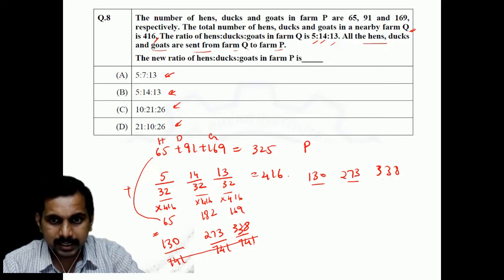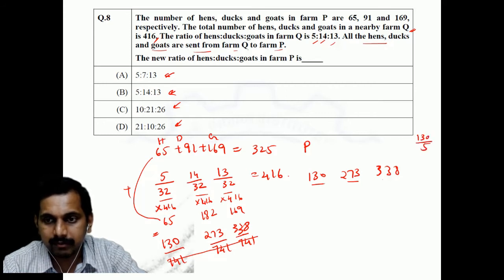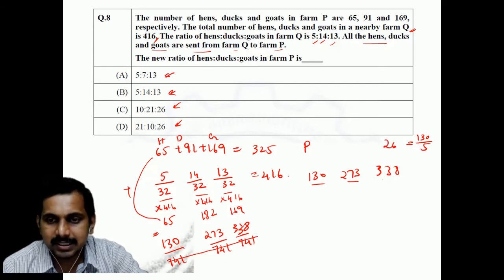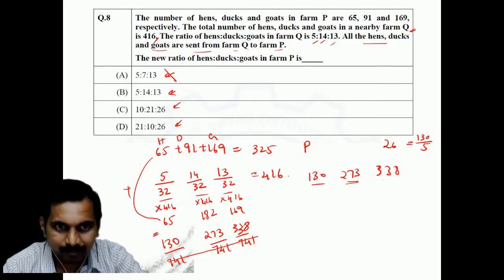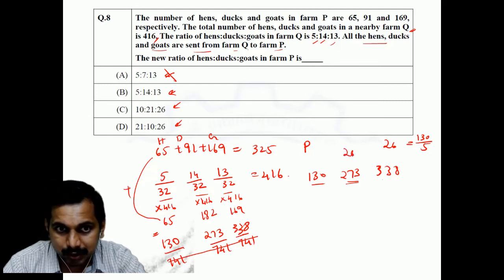Let us make it 5. What should we do? We should divide it by how much? 130 divided by 5, correct? So 130 divided by 5 is how much, students? It is 26. Let us divide this by 26. Do I get 7? No, I get more than 7. So this is gone. 26 should be more than this, so this is also gone.